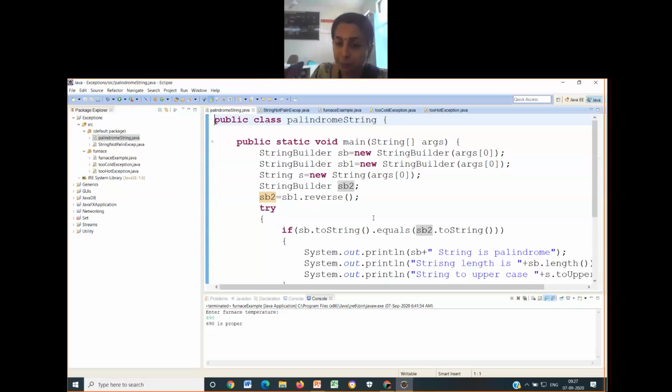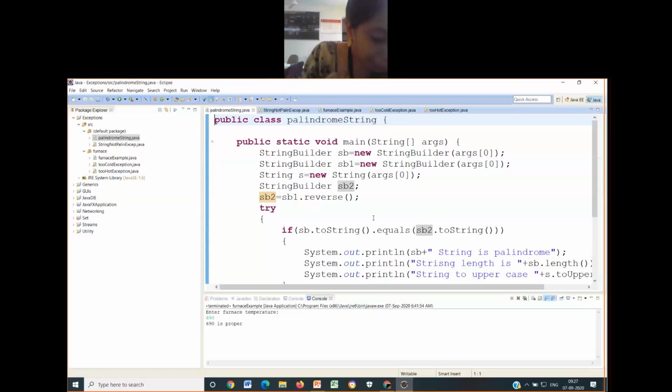I will repeat. Read a string from the command line argument, convert that into its equivalent reverse, compare both of them. If it is a palindrome, then print the length of the string and also convert that into uppercase letters. Otherwise, if the given string is not a palindrome, then it has to throw me an exception, string not palindrome. It is a user defined exception, guys.